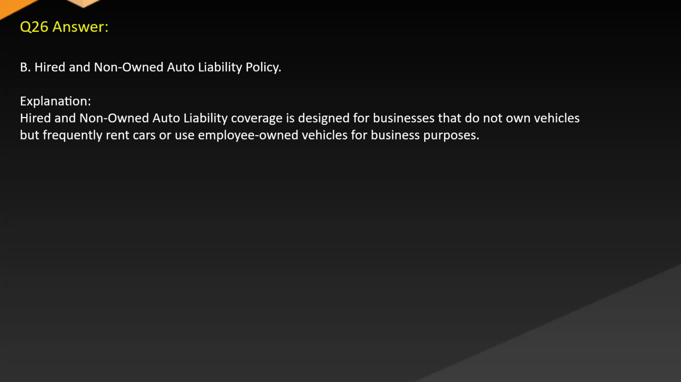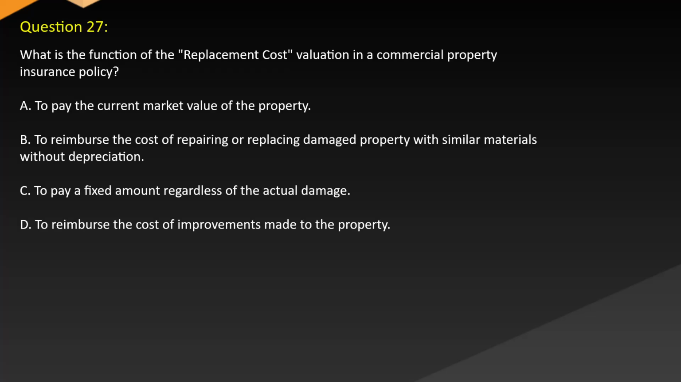Answer. B. Hired and non-owned auto liability policy. Explanation. Hired and non-owned auto liability coverage is designed for businesses that do not own vehicles but frequently rent cars or use employee-owned vehicles for business purposes. Question 27. What is the function of the replacement cost valuation in a commercial property insurance policy? A. To pay the current market value of the property. B. To reimburse the cost of repairing or replacing damaged property with similar materials without depreciation. C. To pay a fixed amount regardless of the actual damage. D. To reimburse the cost of improvements made to the property.